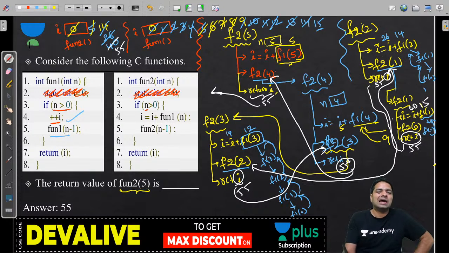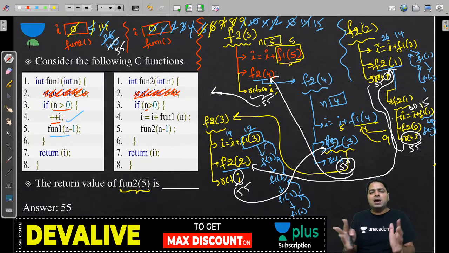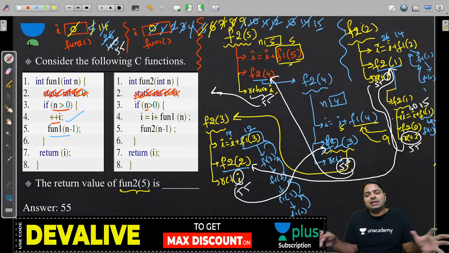So this is the time wasting in the GATE exam, guys. Most of the people, if they are worried about the answer, and if you do a wrong calculation somewhere, definitely this is going to be the mistake in the exam, and you might already have wasted 10 to 15 minutes, and if you want to go back again, you will take 10 minutes. So when you do such questions, especially recursion and loops, keep on writing everything on the paper, so that any calculation mistake you can cross check immediately. Now look, I have the entire information on the slide. Even if I do some wrong calculations, I can cross check.